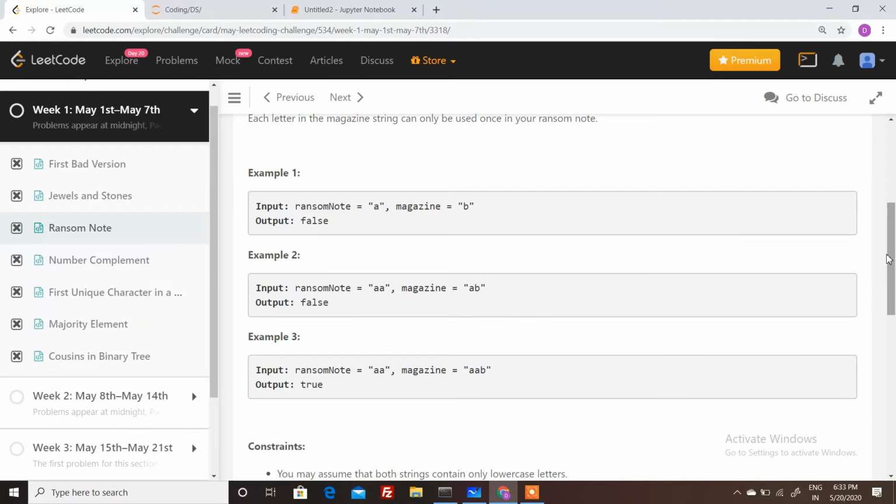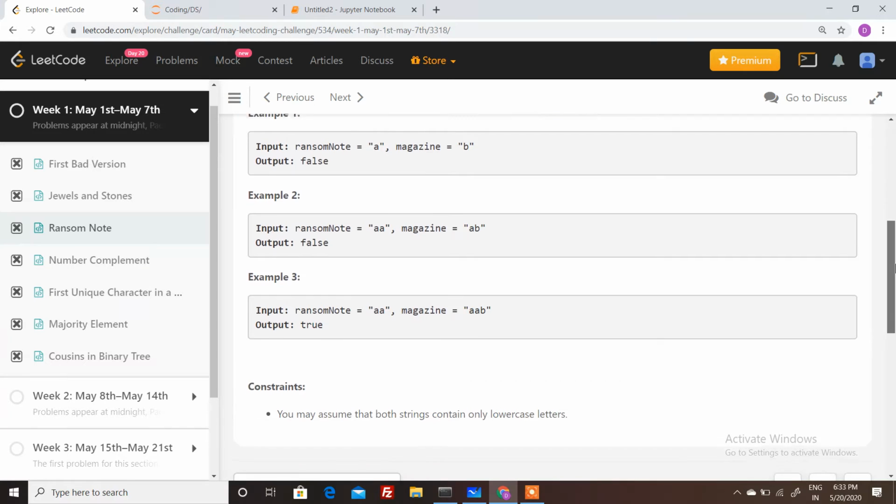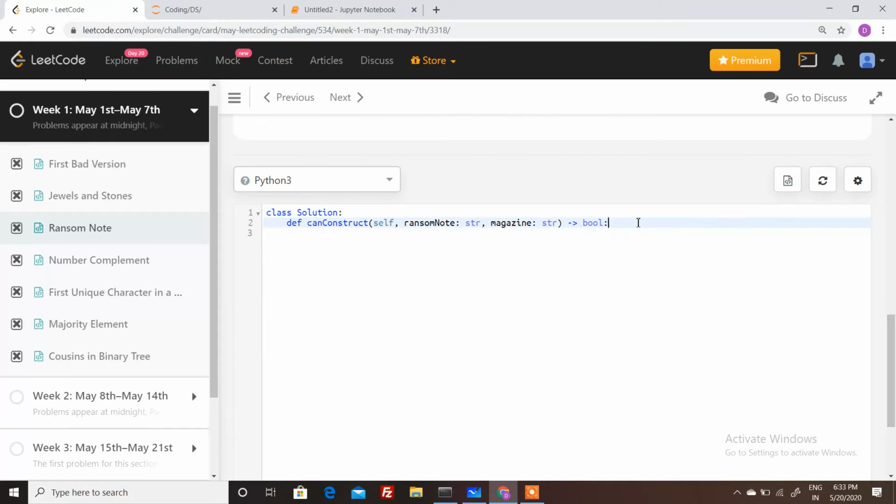We can either import a Counter, or we can build our own dictionary. So let's take two dictionaries, D1 for the ransom note and D2 for the magazine.